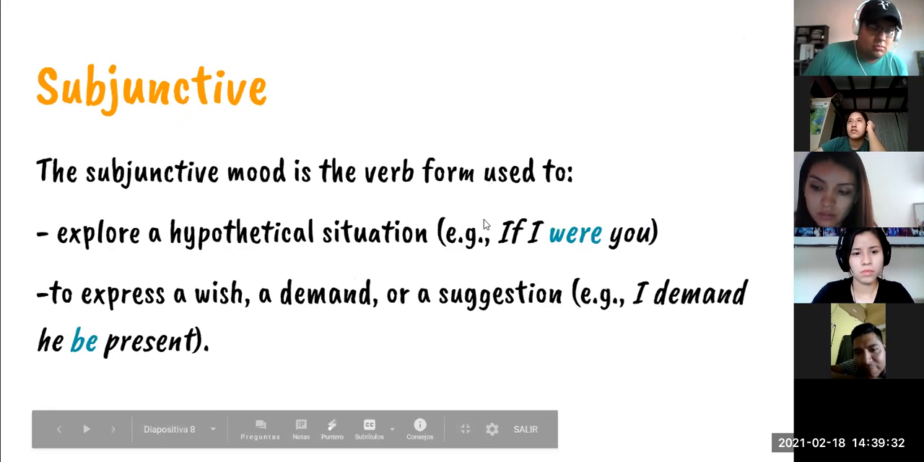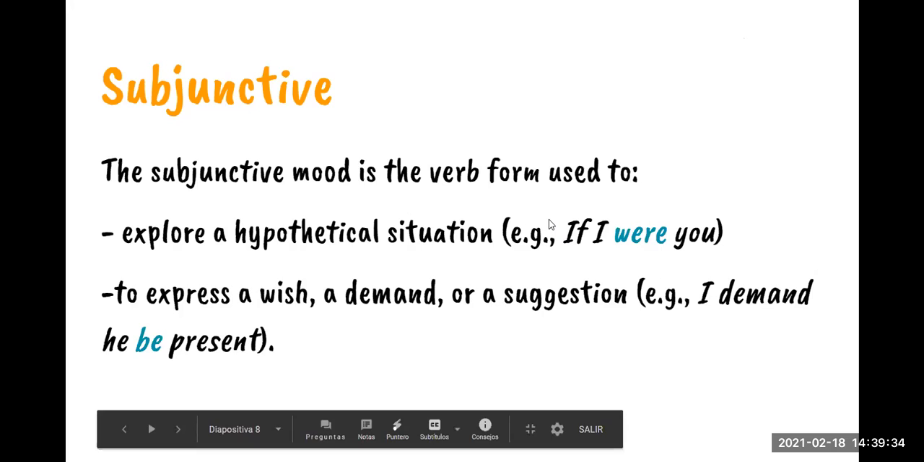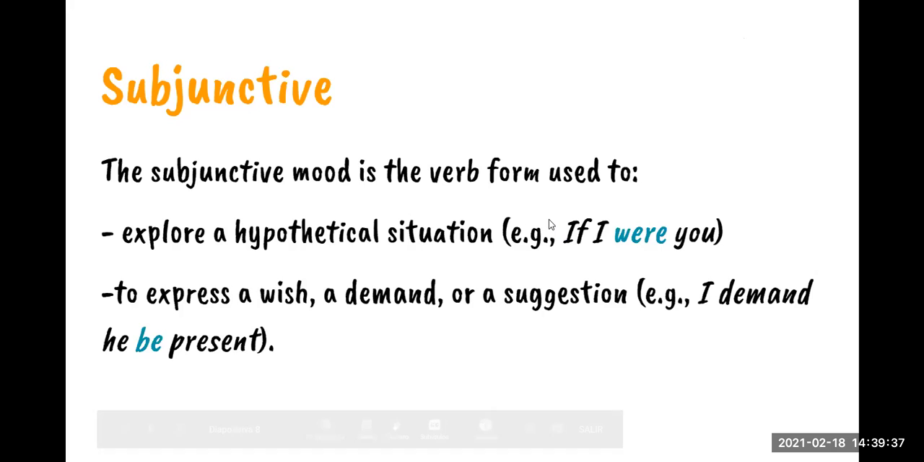We use the second conditional when we are talking about unreal, hypothetical, or imaginary situations. For example, if I were rich, I would travel around the world. As you can see, the verb here doesn't follow the way that we normally do, or we normally say or write. Okay, if we use the normal way, it would be if I was, in this case.